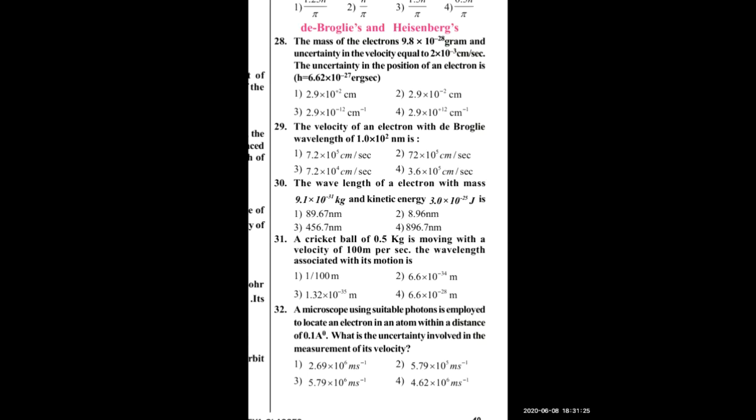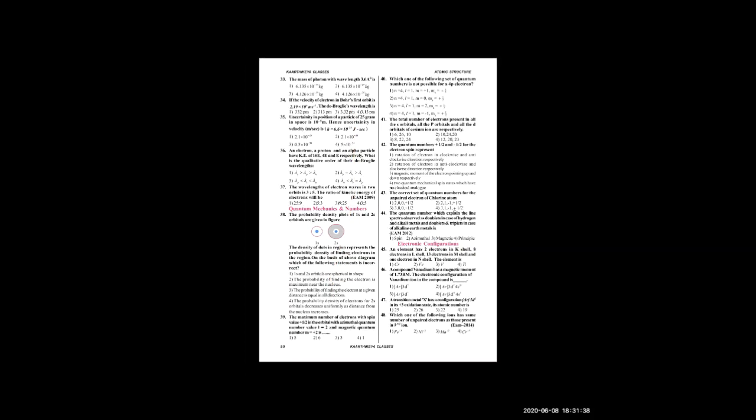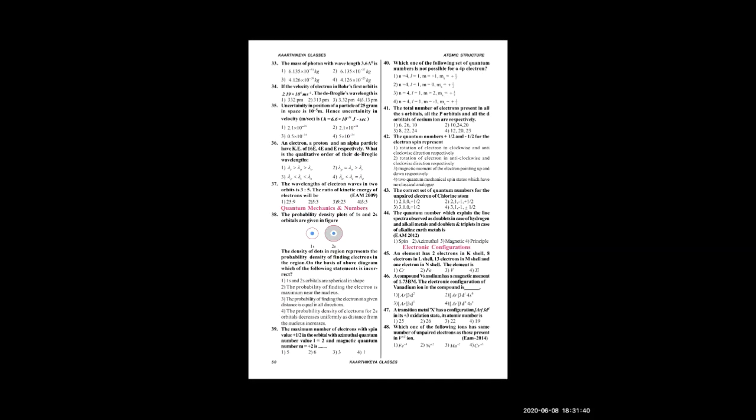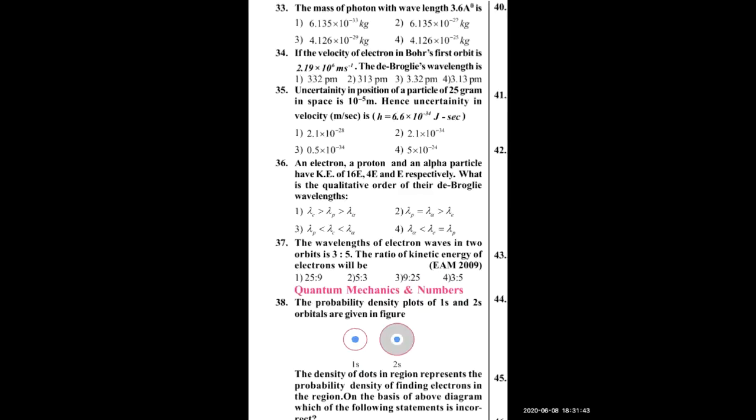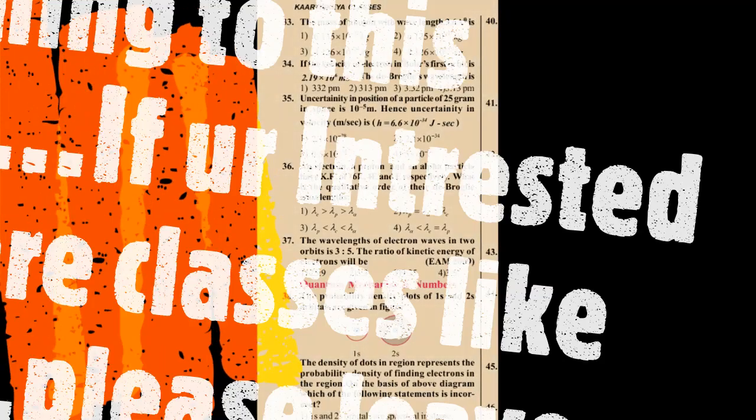You can answer all of these. Question 33: the mass of a photon with wavelength of 3.6 angstroms. Then the velocity of electron in Bohr's first orbit and the de Broglie wavelength. These are direct questions.